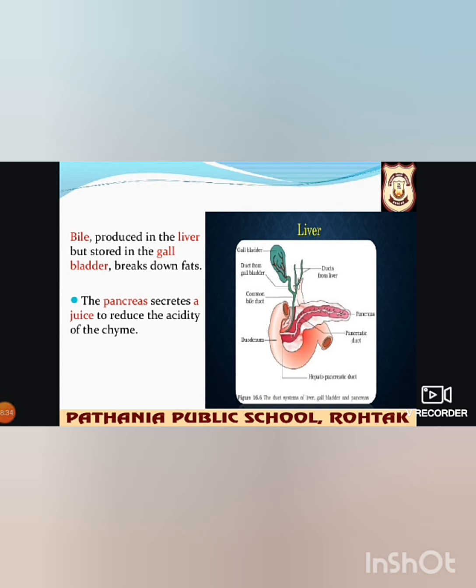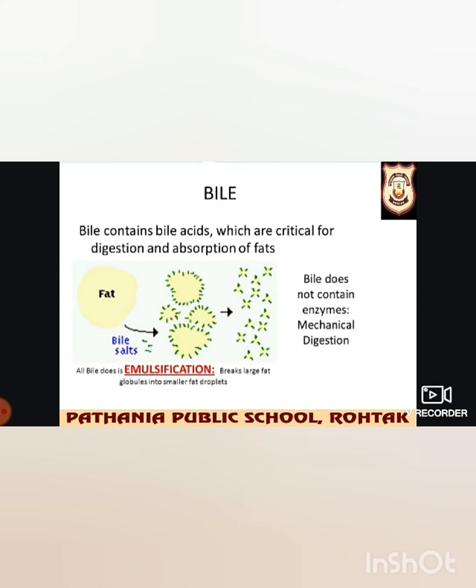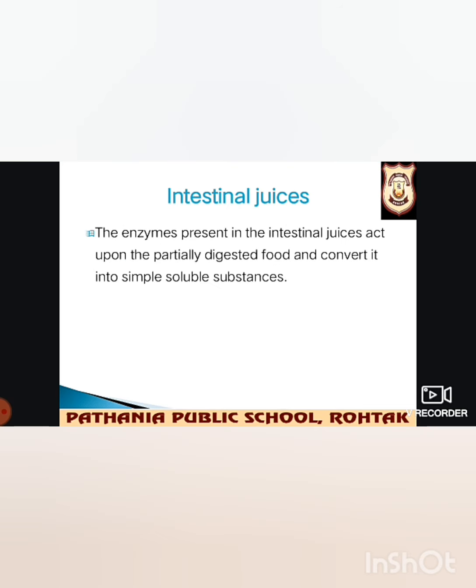So next one is the pancreas. It also secretes pancreatic juice and it is a large cream colored gland. It is just below the stomach and its function is to release pancreatic juice into the intestine. This pancreatic juice acts on carbohydrates and proteins and changes them into simpler forms in which they can be absorbed by the body. Bile contains bile acids which are critical for digestion and absorption of fats. Basically, emulsification of fats takes place.